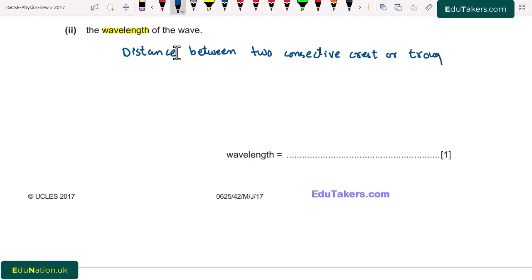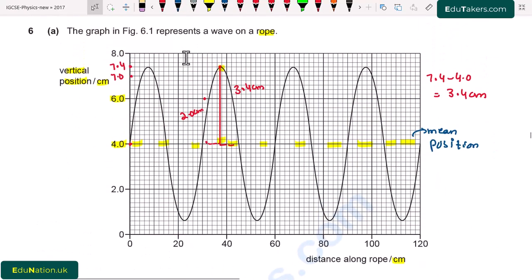So going back to the figure, we can see that this is the mean line, and the portion of the wave above the mean line is actually crest, while the portion of the wave below the mean line is trough. So the wavelength is basically the distance between two consecutive crests or troughs.